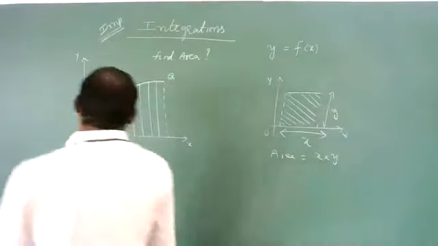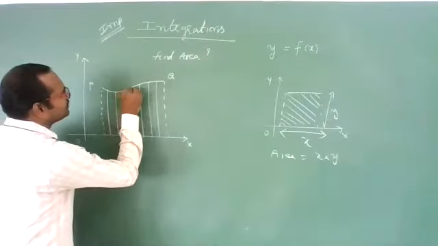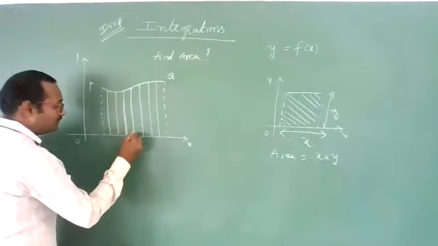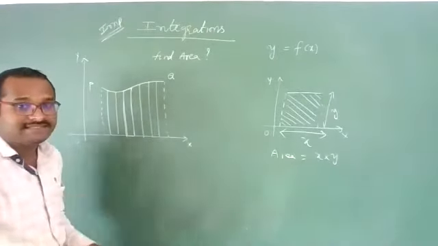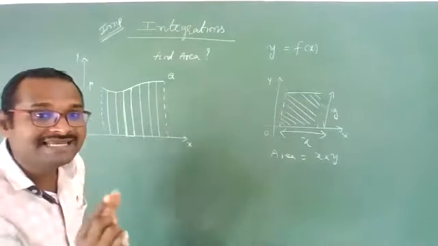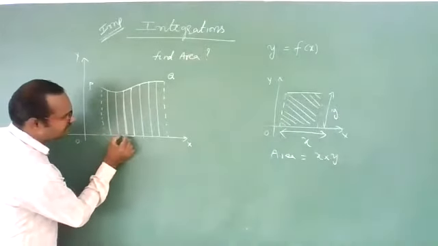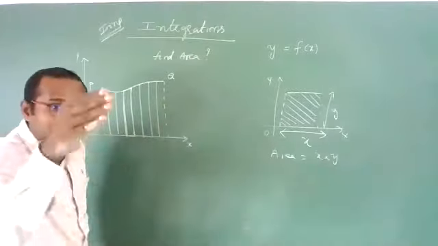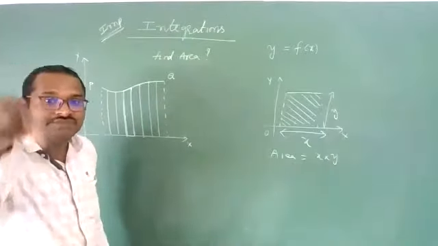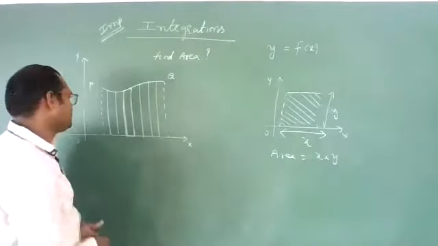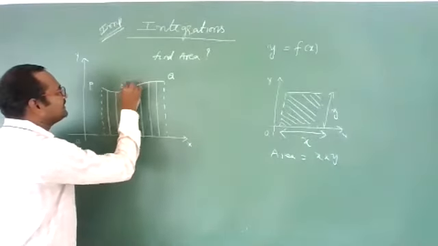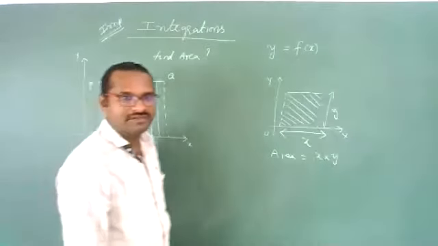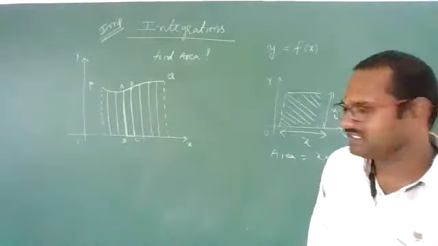Okay. Now, let us choose any one of the strips. Yes, this strip I am choosing. And one more thing you need to remember, all strips should have the same width. Can you see this width? This width should be the same. Like that, divide into equal width strips first. Now let us give names: ABCD is one strip.